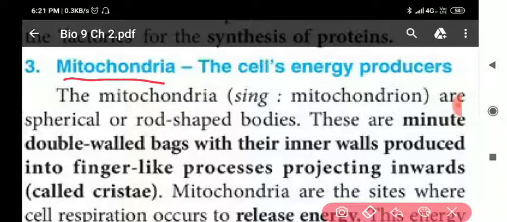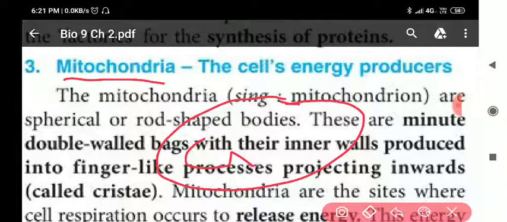So my dear students, mitochondria is a double membrane structure. This can be called the outer membrane. Clear? Then this one can be called the inner membrane. The inner membrane you will find in folded form.